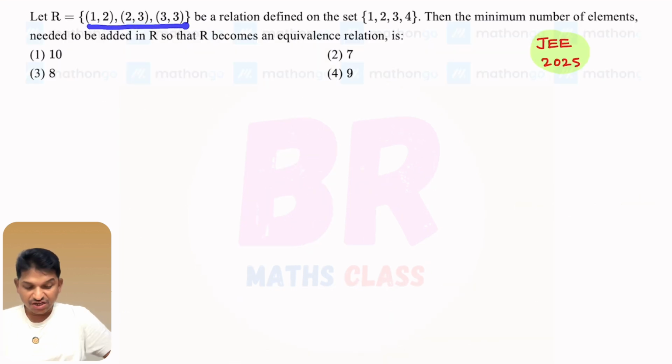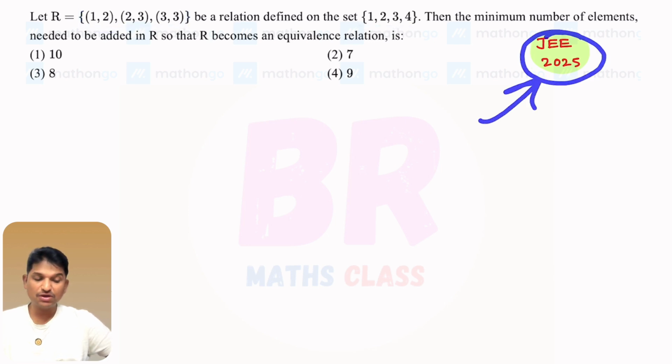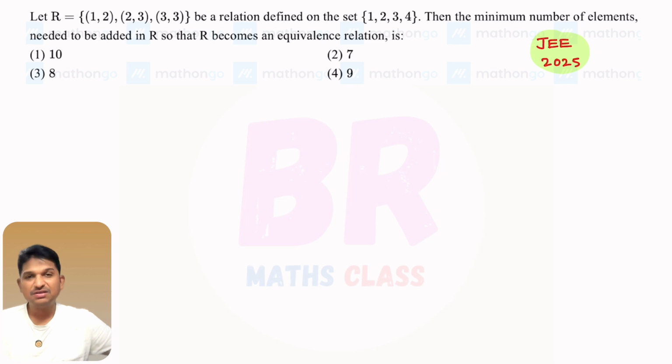Please do all the practice problems. You observe this relation: 1 comma 2, 2 comma 3, 3 comma 3. This relation is defined on this set 1, 2, 3, 4. This is also a question from 2025. However, my request is, this type of questions you already did earlier. Pause this video, try on your own. Then only your concepts will improve. Later check with the solution. One important thing is you will get the answer, I'll also get the answer. The way I am doing this problem, you catch that, so that you won't feel it difficult, right?